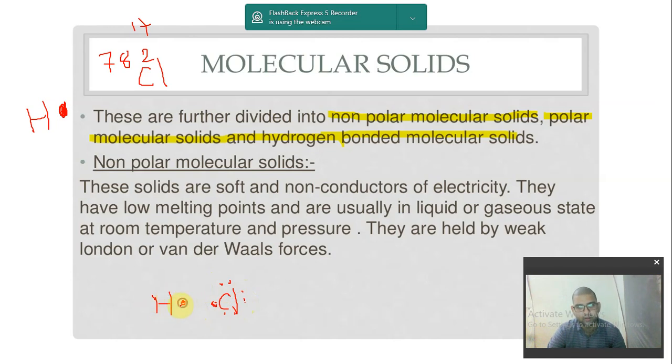Now hydrogen wants to complete its duet, chlorine wants to complete its octet, so they will come together and marry each other. So this is chlorine completing its octet, and this is hydrogen completing its duet.